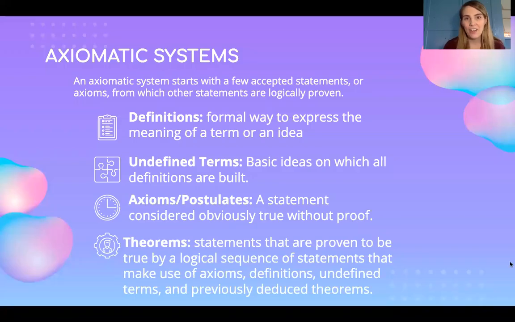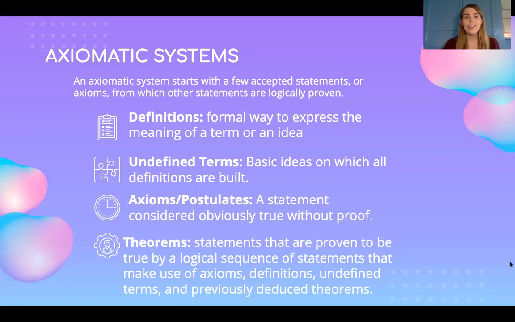So I just want to jump in here and explain to you what exactly this axiomatic system is. So axiomatic system, that is a huge geometry word. All this is saying is that there's a system that we accept on Earth of how all different things are categorized when we are thinking about the natural world. So it's just the system and the order in which we operate on Earth.